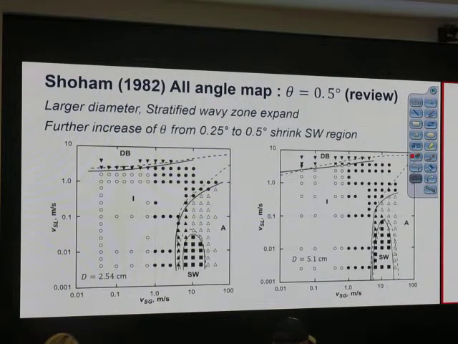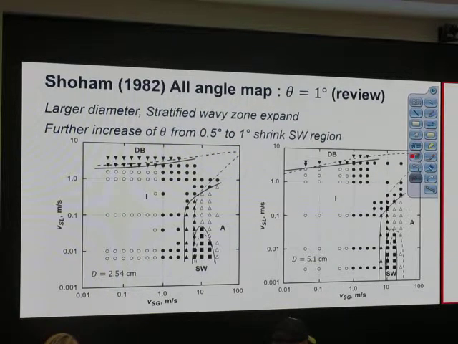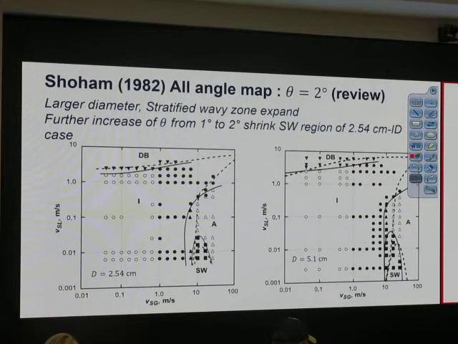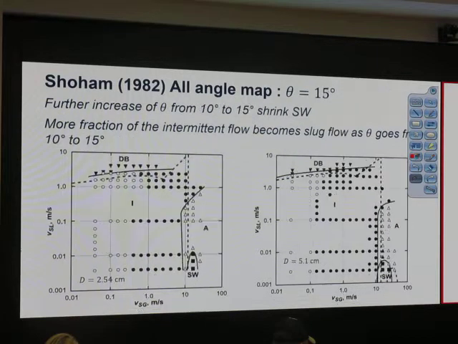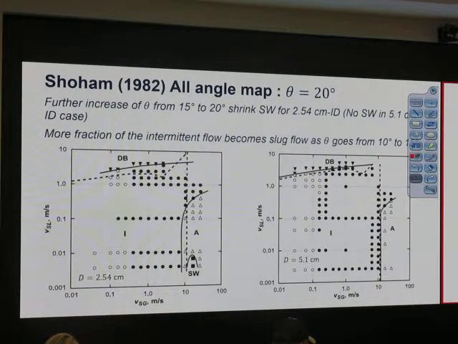And when we increase the angle a little bit more, the stratified wavy zone shrinks. 1 degree, 2 degree, 5 degree, 10 degree, 15 degree, 20 degree, so it keeps shrinking, and stratified smooth disappears.